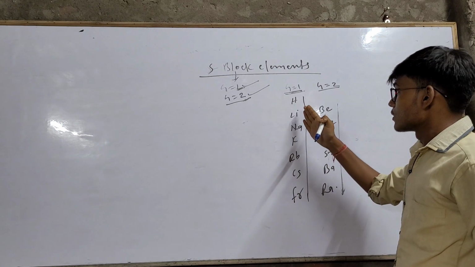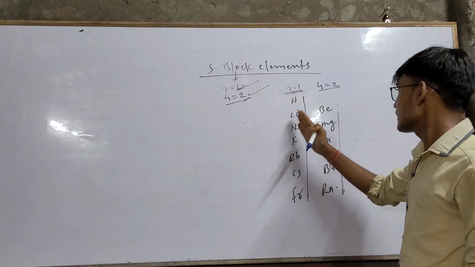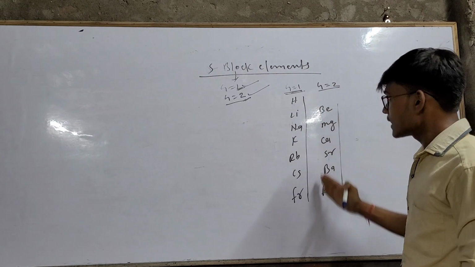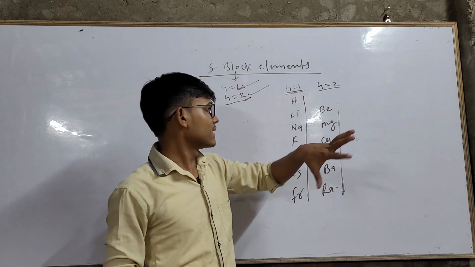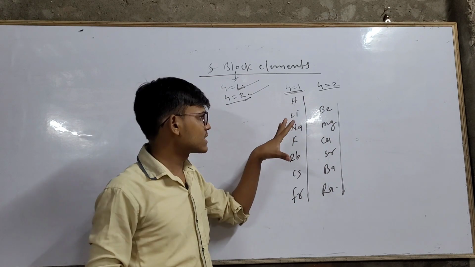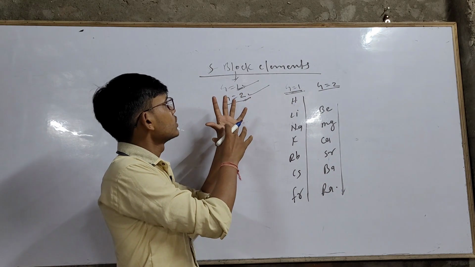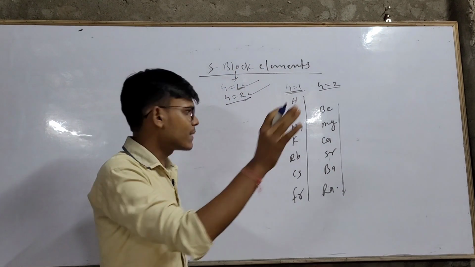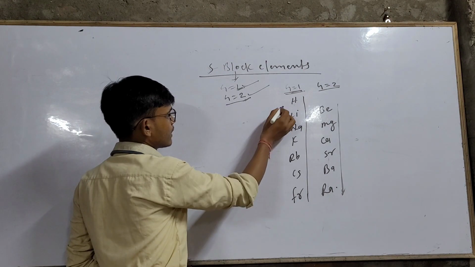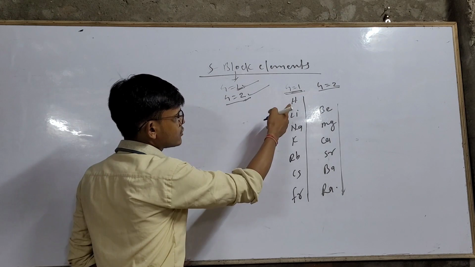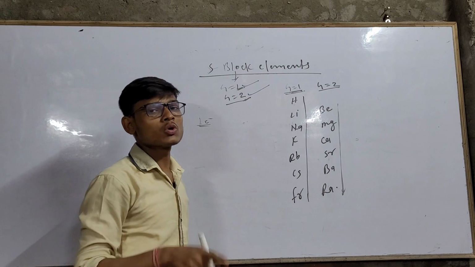So elements of first group are known as alkali metal, and elements of second group are known as alkaline earth metal. Now we are going to explain these elements in detail. We are going to explain properties of these elements, means we are going to learn about properties of S block elements. First of all, elements of first group contain one electron in their outermost shell.